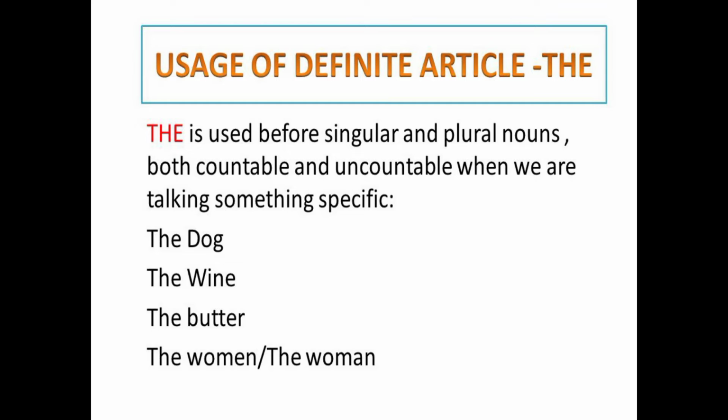And one of the most important things which is coming in this indefinite article, that is specificness, or we can say what is the actual thing or the noun we are talking about. So you can see the dog, the wine, the butter. If I say, so this is the dog which bitten my friend, so it means that I am just specifying that this is your dog which has bitten my friend, the one that bit you. So it means that I am just showing the specificness of anything in this.